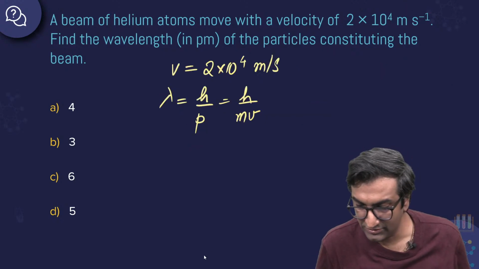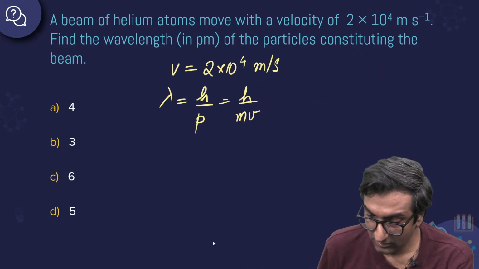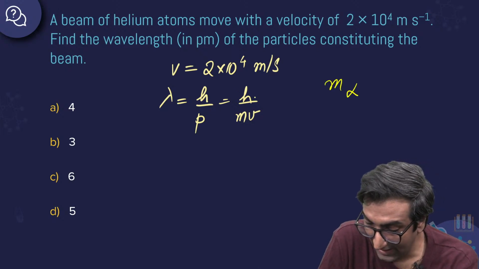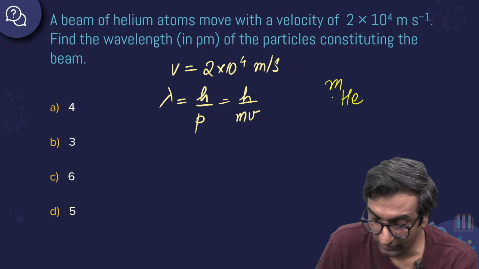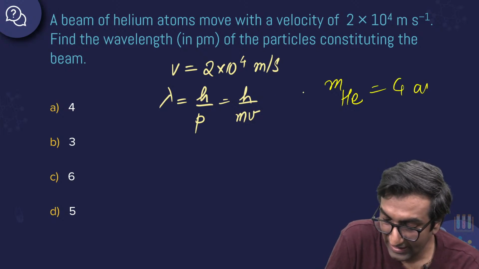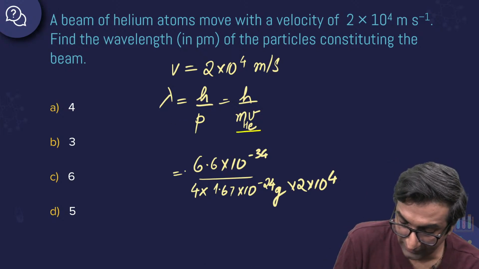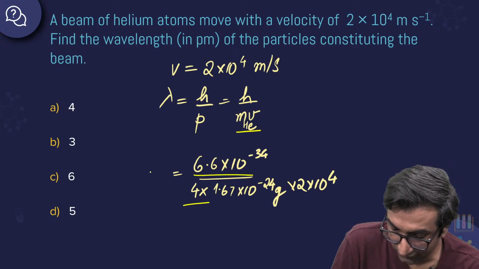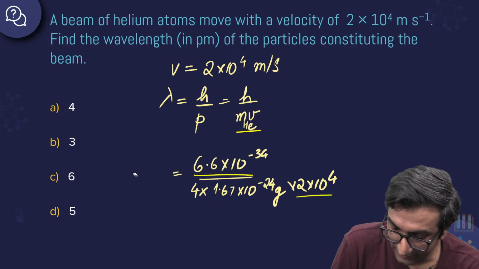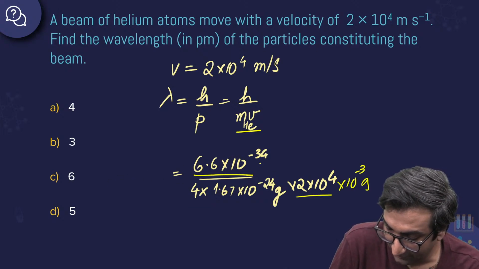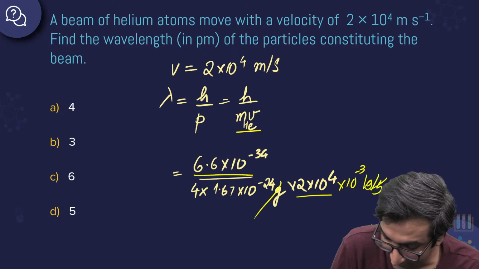चलो I'll give it प्रॉपर इक्वेशन. ठीक से लिख देते हैं. वेलोसिटी इज दिस. लैम्डा इज h by mv एंड m क्या होगा? m ऑफ हीलियम. मास ऑफ हीलियम इज व्हाट? 4 AMU, atomic mass unit. So let's substitute all of that. It's not rocket science, right? Mass of helium into velocity. 6.6 into 10 power minus 34 by 4 into 1.6 into 10 power minus 24 gram into 2 into 10 power 4. Let's do another 10 power minus 3 here to make it kilogram. Kilogram per gram, right? So gram cancel out, kilogram again.